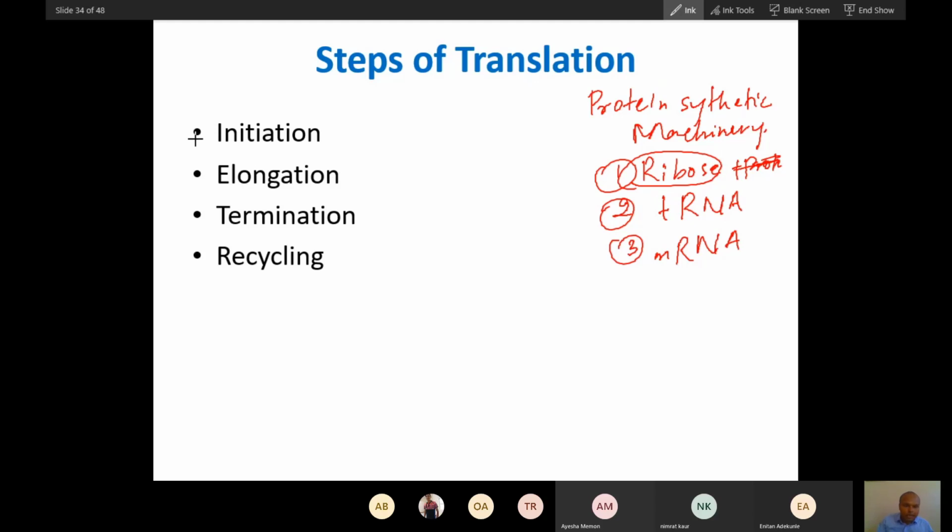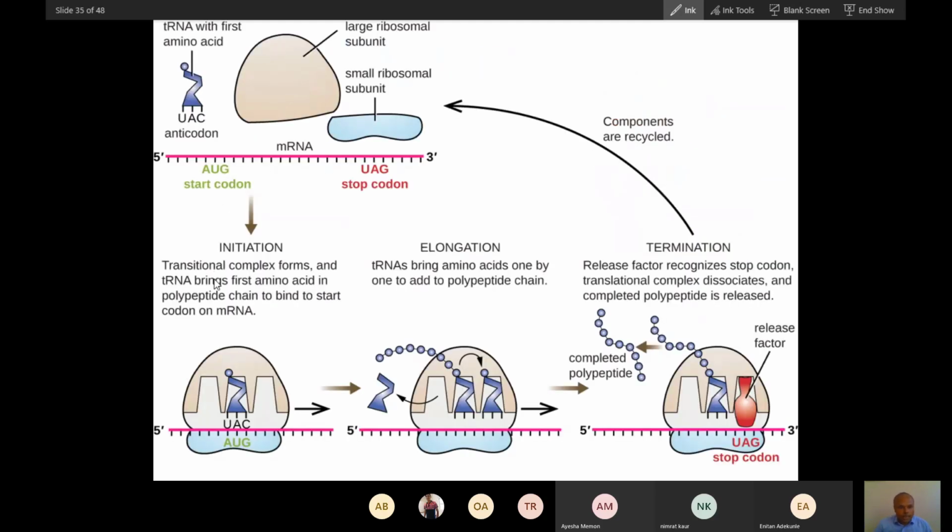Translation starts with this. There are 4 stages: initiation, elongation, termination, as you have seen these 3 terms in transcription also, and then recycling. So there are 4 stages in translation. Initiation means assembly. As you saw in transcription, there is assembly of RNA and DNA with protein; that is initiation. Here also you will see assembly of all the machinery: tRNA, mRNA, and the small and large subunits will assemble.